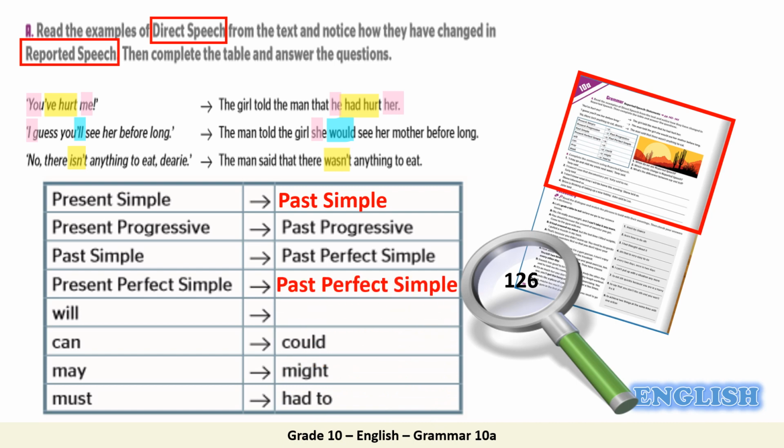Now what about will? In sentence 2 we have will in the blue color. It changed into would. So we always change will with would in the reported speech. And we have also other modal verbs. Can becomes could, may becomes might, and must becomes had to. I hope these changes are clear for you because we are going to see other changes too.